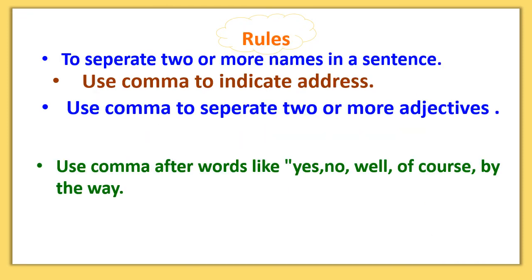Time to revise. Let's see the rules to use a comma. We use a comma to separate two or more names in a sentence, to indicate address, to separate two or more adjectives, and a comma is used after words like yes, no, well, of course, by the way, if the sentence is starting with such words.